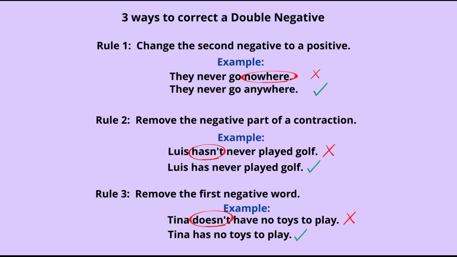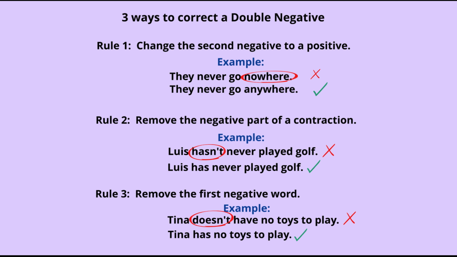That is rule 1. Rule 2, remove the negative part of a contraction. Let's see an example. Louis hasn't never played golf. So, what are the two negatives in the sentence? Hasn't and never. What can we do? We can just remove the negative part of the contraction. So, what is the contraction? Hasn't is the contraction, right? The negative part of the contraction is NT, which means not. So, we'll take away that NT. Louis has never played golf.